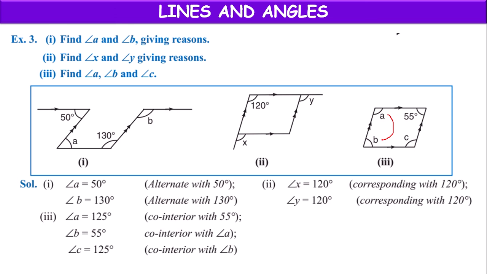And A and B are co-interior angles, supplementary. If A is 125, B will be 55. B will be 55 because they are co-interior angles. And B and C are co-interior angles, they are also supplementary. If B is 55, C will be 125 because co-interior with B. Like this we can find the angles.